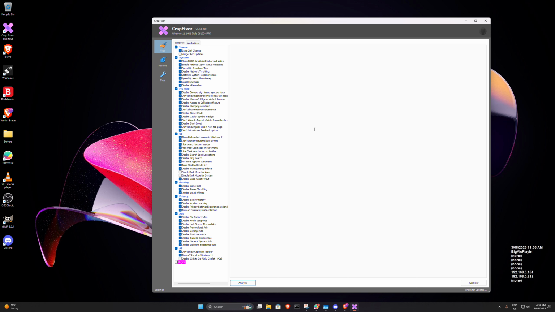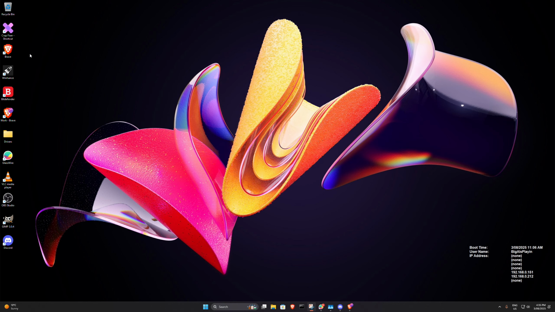And the good thing with this quickly is if you go in here and you disable all these things and something weird goes on and Windows goes, you've broken something and nothing works, you can come back in here again and you can restore it back before you actually done the change. So you can reverse the changes, which is always good. So that is Crapfixer and Winhance.